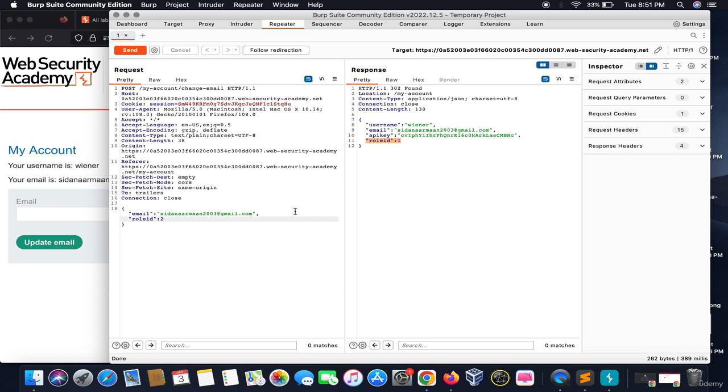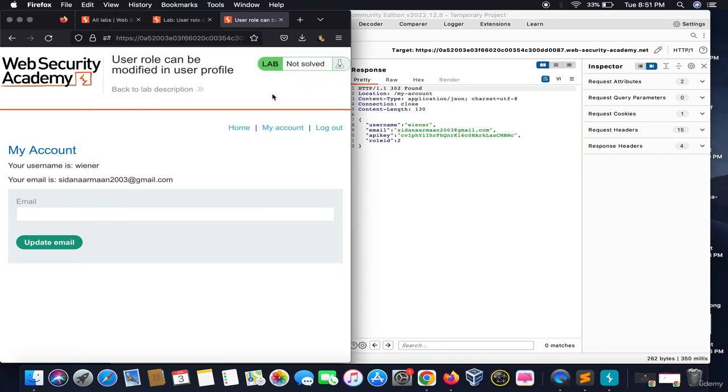As we have already been told, the admin panel can only be accessed by people with the role ID of 2. Once I click on send, the role ID is 2. No admin panel is out here.